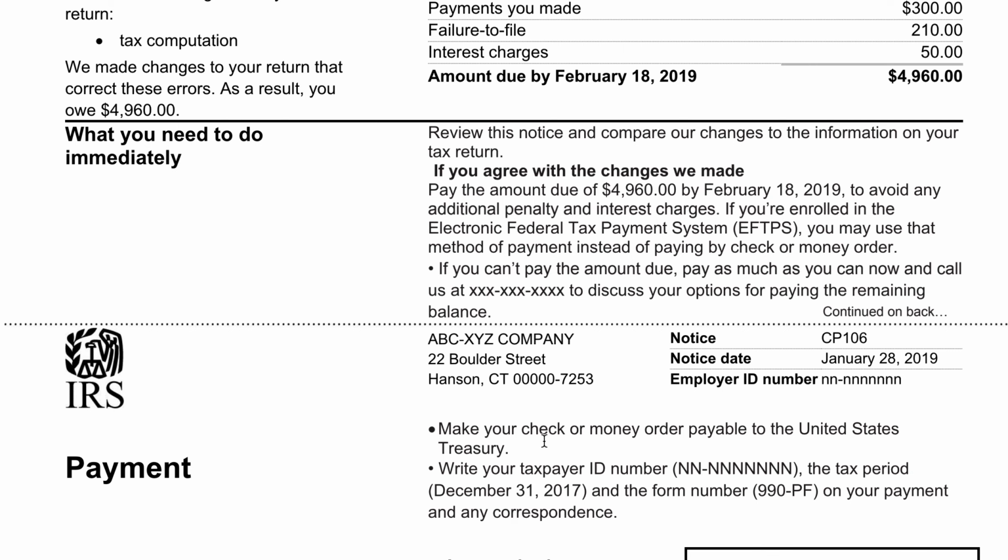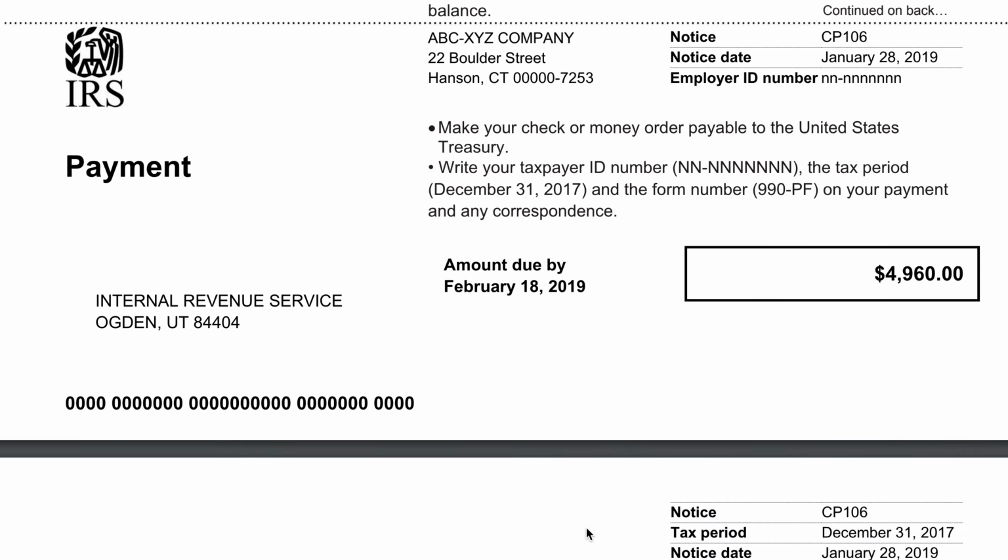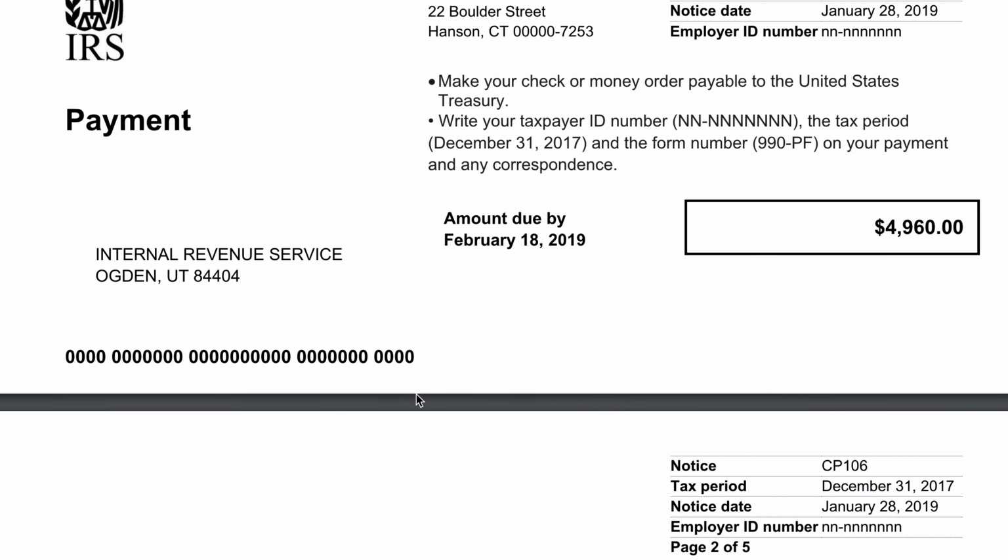So we'll put links in the show notes to that as well. At the bottom of this page, page 1, there's a voucher. You can cut that out. You can make a check or money order payable to the U.S. Treasury, write your specific information like your tax ID number, the tax period, and the form number on that check, and then you can mail that off to the address here.